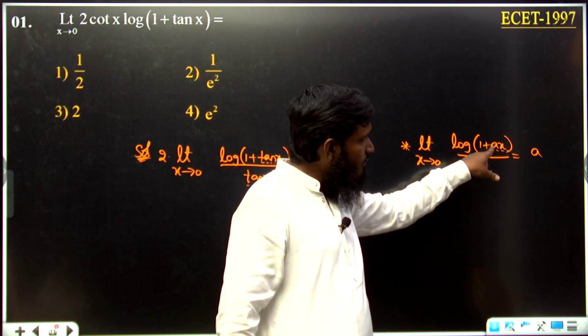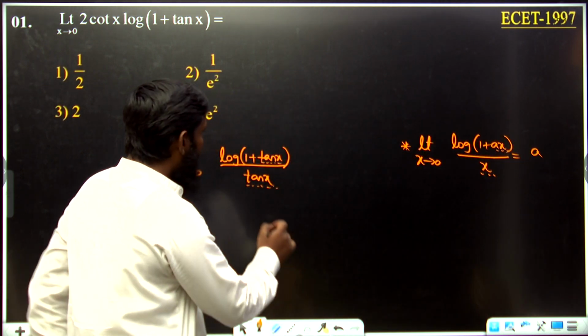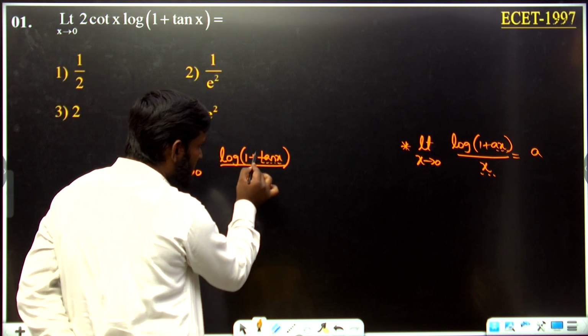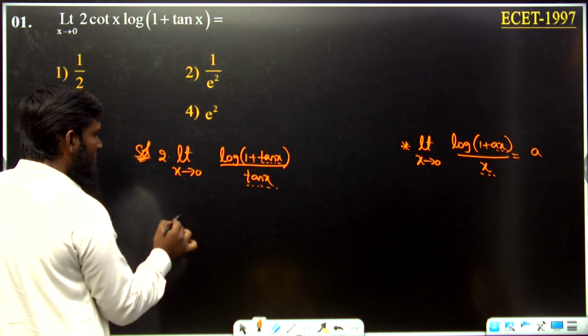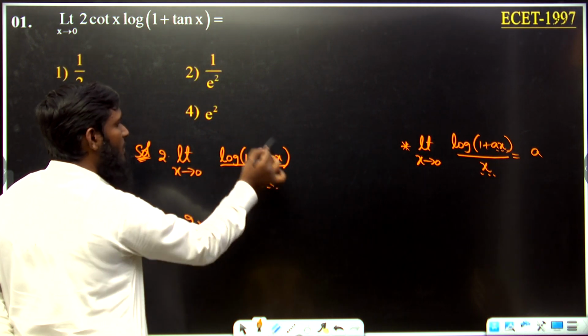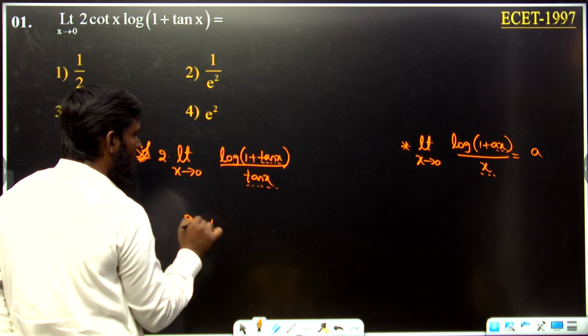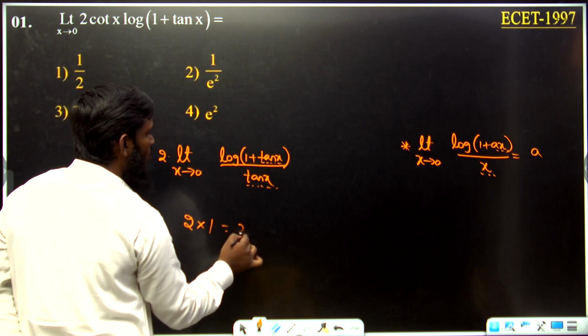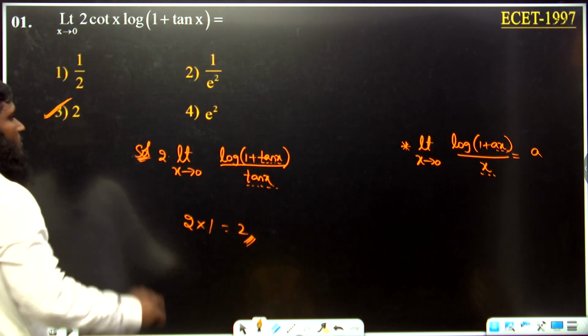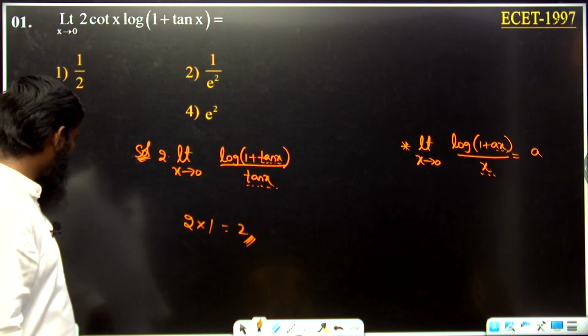What is the coefficient of this function? A. Over here, what is the coefficient of this function? 1. So this 2 we have written as it is, and whenever we are applying the limits for this complete part, what we are getting the answer? 1. So 2 into 1 is equals to 2. Option 3 is correct.